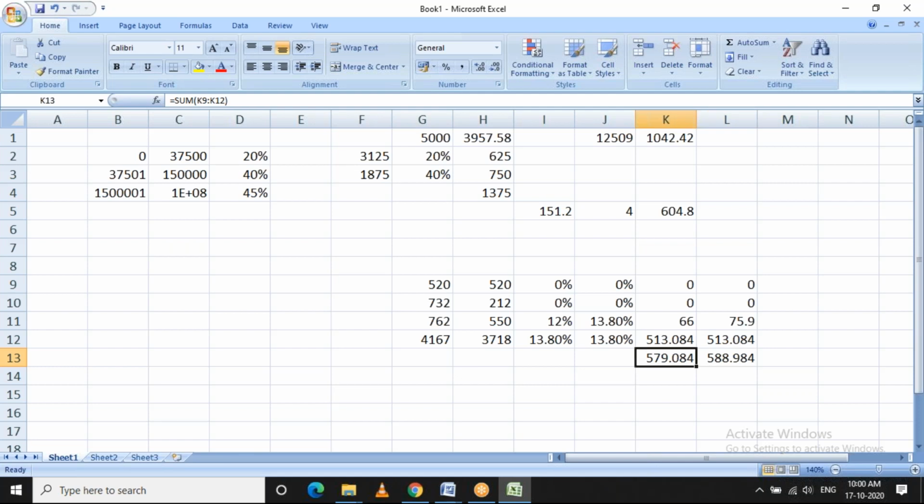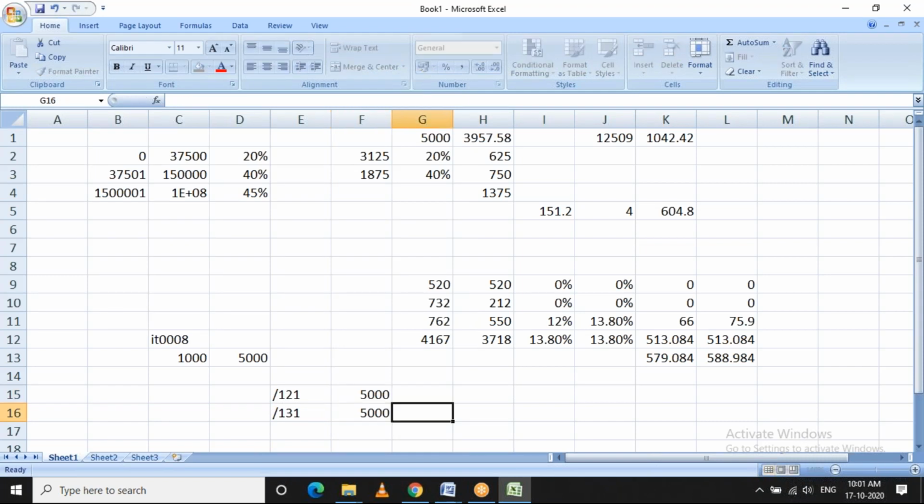So, sir, this amount 579, will it be cumulated to /121 to be taxable? No. See, let's say your basic wage step is 1,000, and you maintain 5,000 and input type 8. This is your base. During payroll processing, this 5,000 will be added to /131.